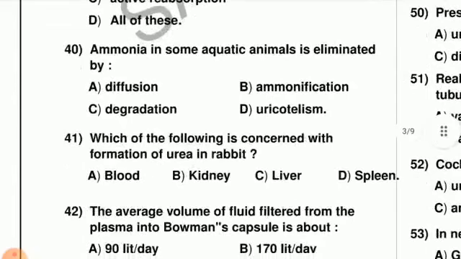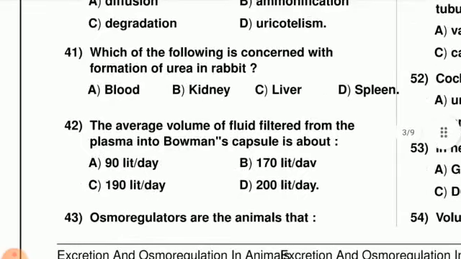Next question, question number 40. Ammonia in some aquatic animals is eliminated by diffusion, ammonification, degradation, or uricotelism. The removal of ammonia in some aquatic animals is by the diffusion process, and because of this the right answer is option A.